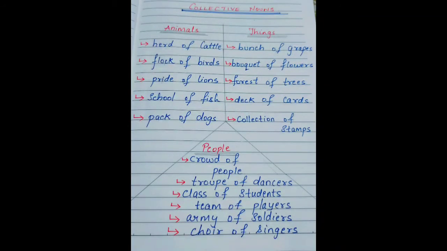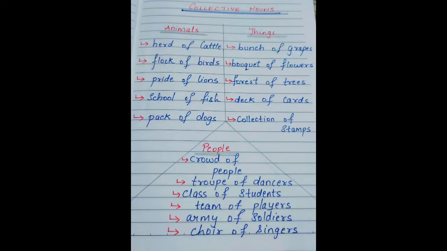So every group has a different name. There are lots of collective nouns. These are just a few listed. On the left side, you can see the list of groups of animals. Like the group of cattle is known as a herd of cattle. The group of birds is known as a flock of birds. The group of lions is known as a pride of lions. The group of fish is called a school of fish. The group of dogs is called a pack of dogs.